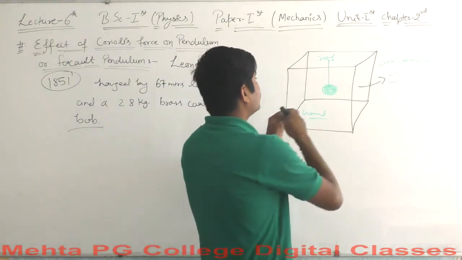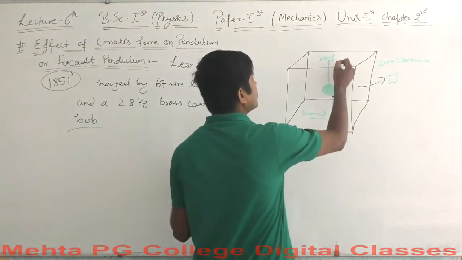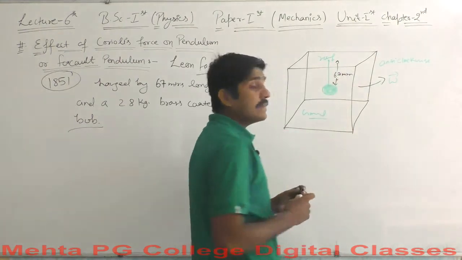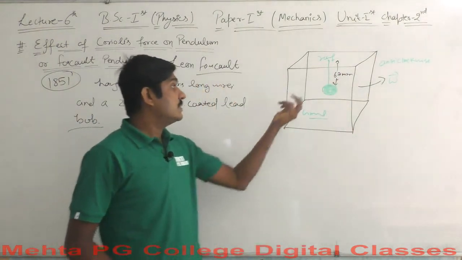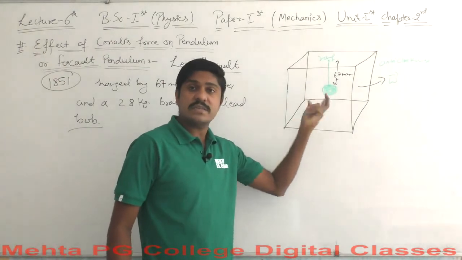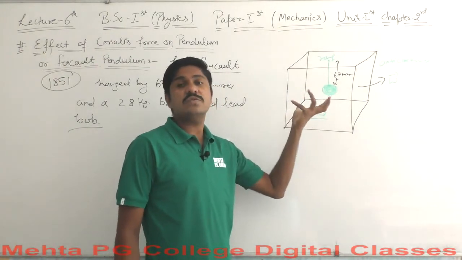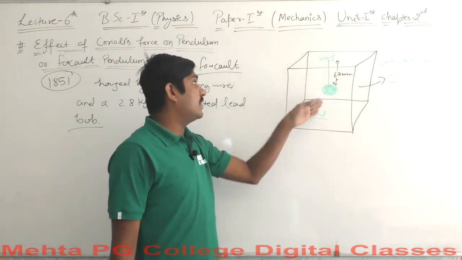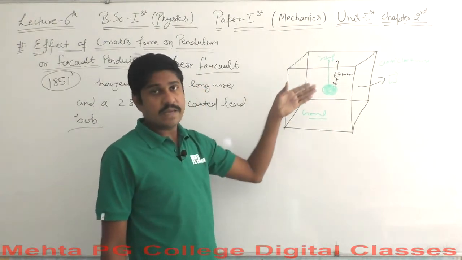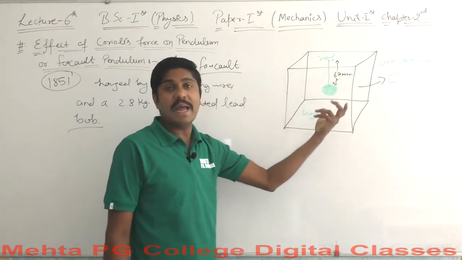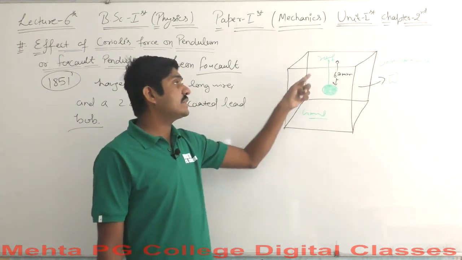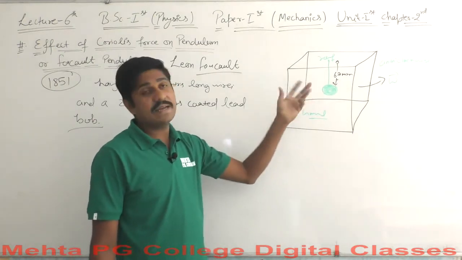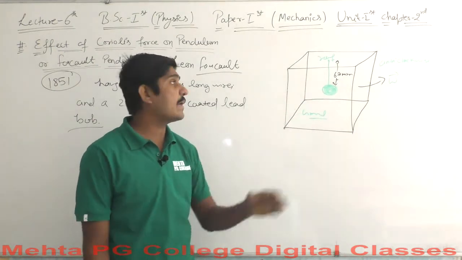The thing happens if the wire is about 67 meters long. How will you know, if this room is rotating in this anti-clockwise direction, what will happen in the clockwise direction? This wire by which the bulb is hanging, this rope or wire, what happened with this rope here?